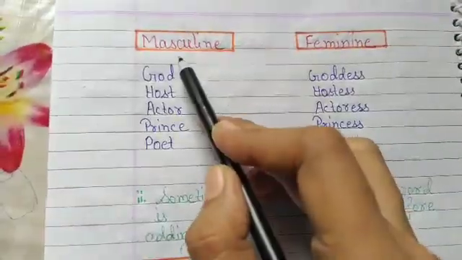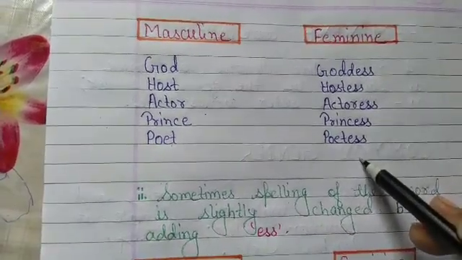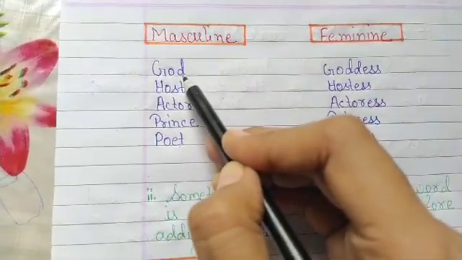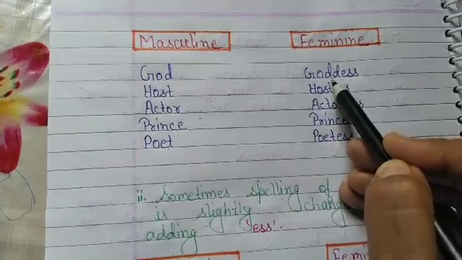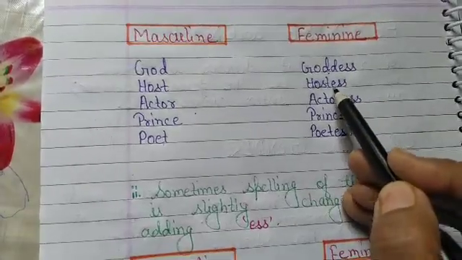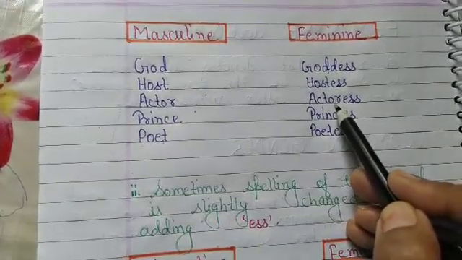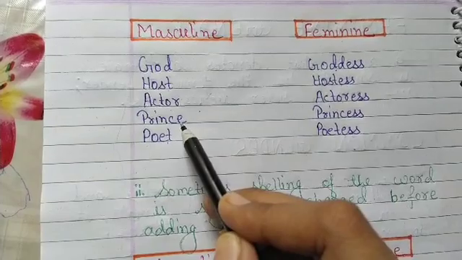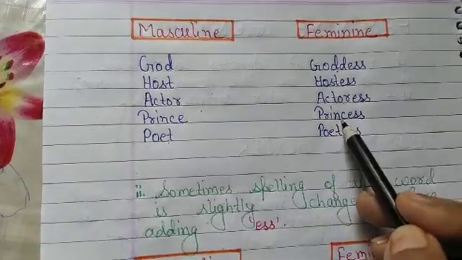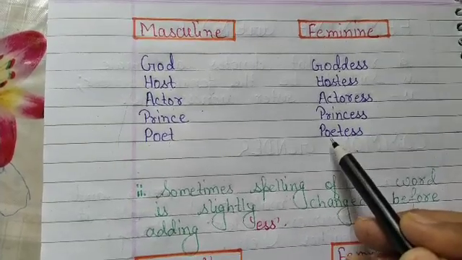See, here is masculine gender, here is feminine gender. First one is God, goddess, host, hostess, actor, actress, prince, princess, poet, poetess.